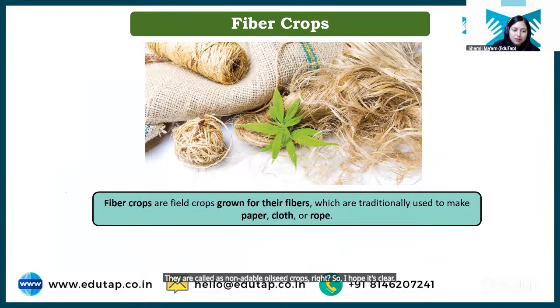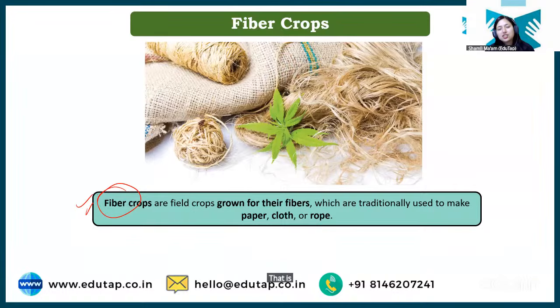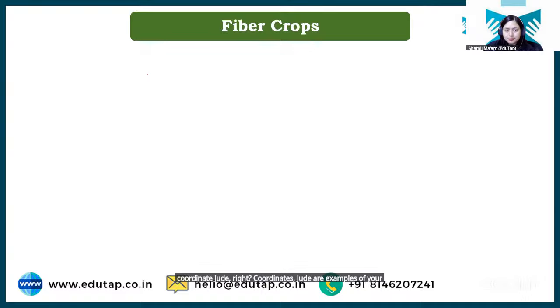Next is fiber crop. So students, from the name itself, it is clear that it is a crop that is grown for extracting fiber, right? And these fibers are further utilized for making clothes, paper, and ropes. So all those crops are called fiber crops. Examples are cotton and jute, right? Cotton and jute are examples of your fiber crop.